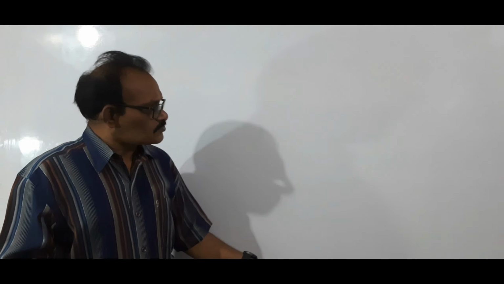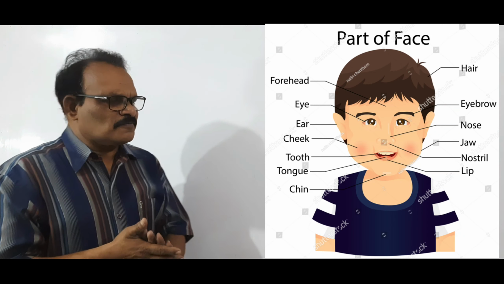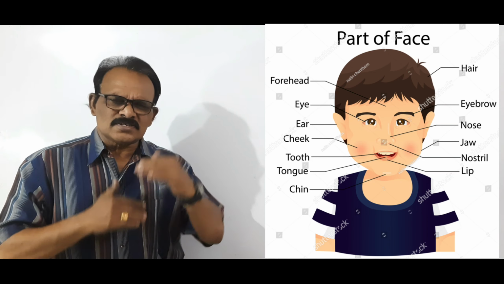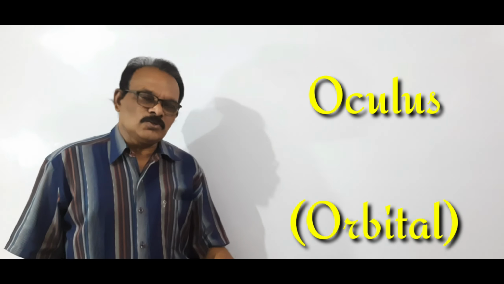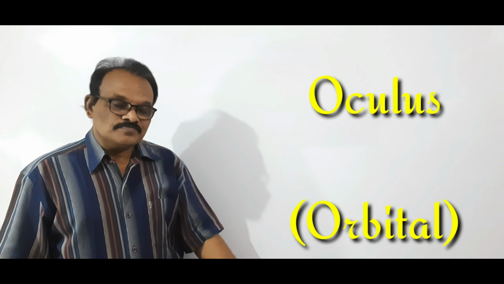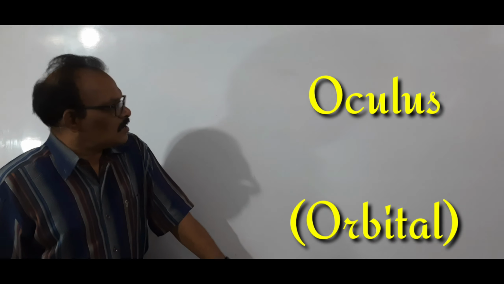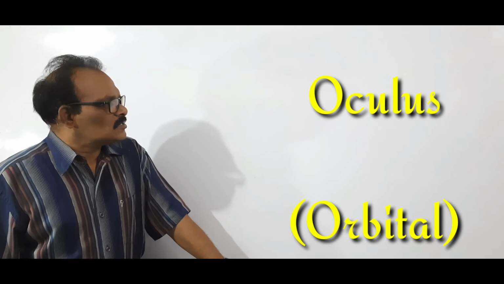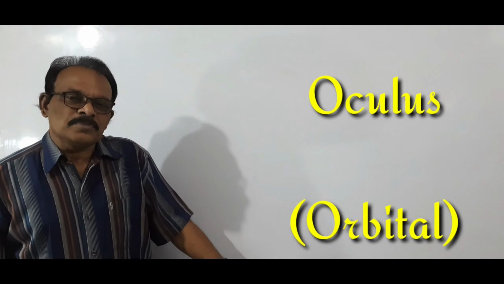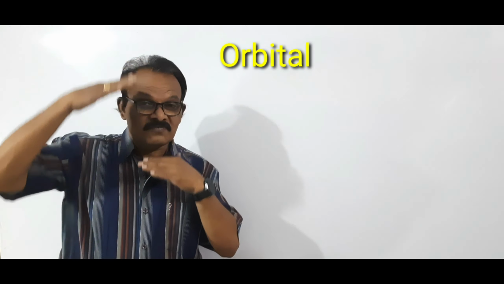First of all, I'm going to give you some biological terms, and you think about which organ the name belongs to. Now see, first of all, the human face. We'll discuss the human face. First, oculus, O-C-U-L-U-S. Somewhere in medical terms, this organ is also known as orbital. Now, can you guess which organ? I'm giving you only the face.